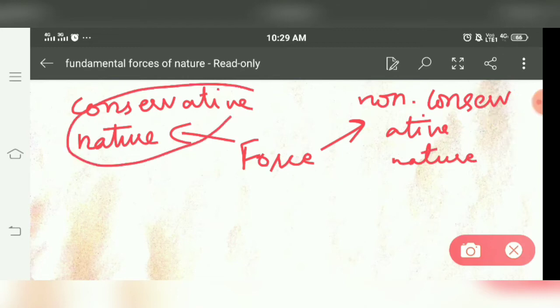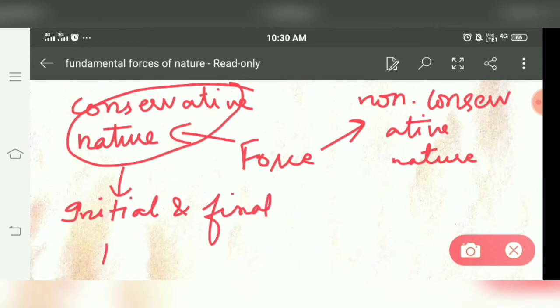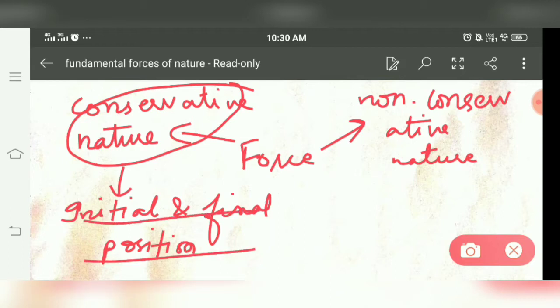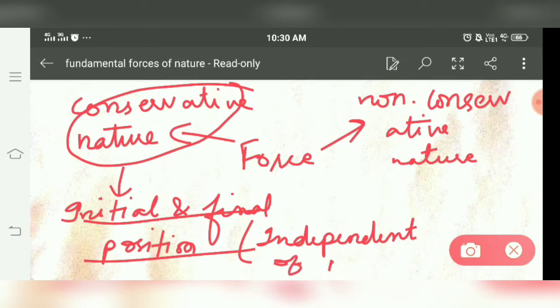The meaning of conservative is that it depends upon only the initial and final position, and is independent of the path followed.